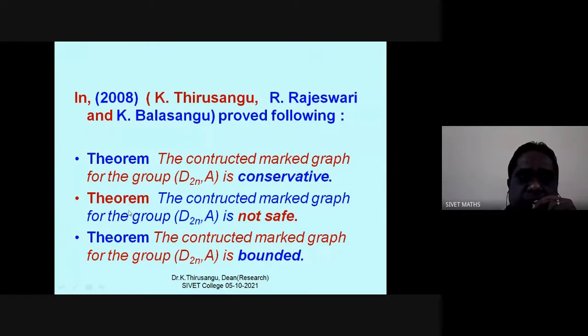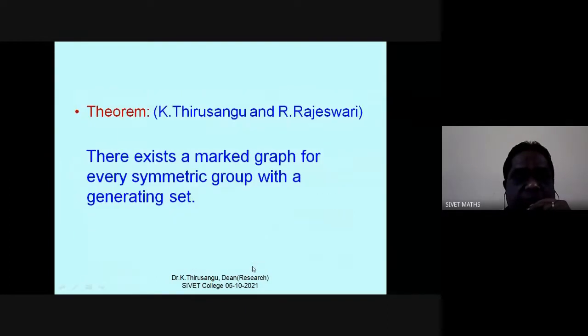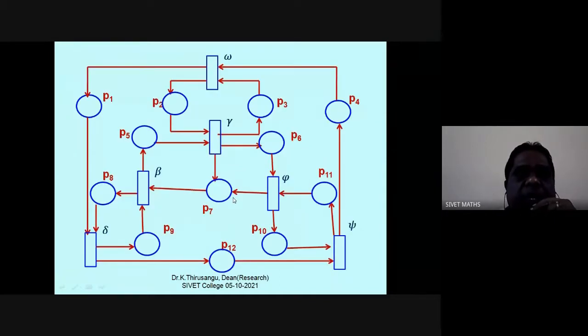Second theorem, we proved the constructed marked graph for the group D2N is not safe. That means tokens are exceeding 1. Theorem, the constructed marked graph for the group D2N is bounded. These are the theorems we proved. And generalizing that, there exists a marked graph for every symmetric group with the generating sets. So this is the general case.